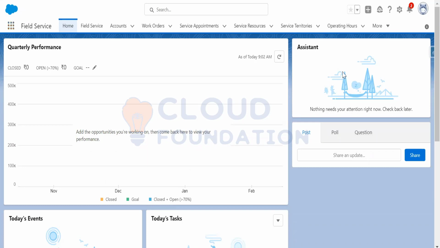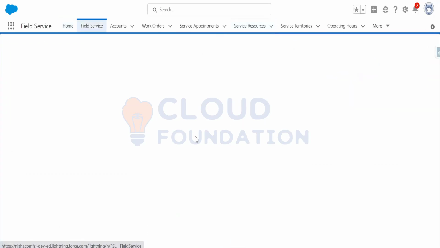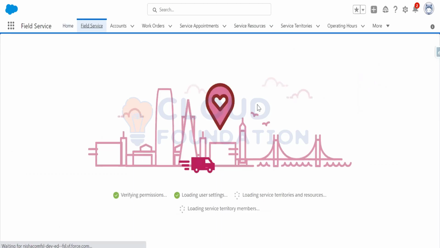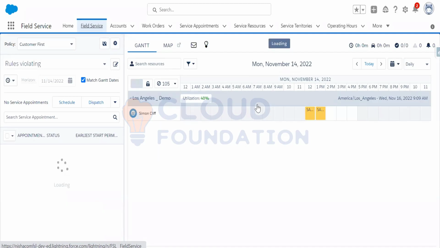As I have already shown you, if you go to field service, from there itself you are able to optimize one specific service appointment. That is also a part of re-optimizing your service appointment, and that is fine. But you can also fix your schedule with in-day optimization from the guided setup.